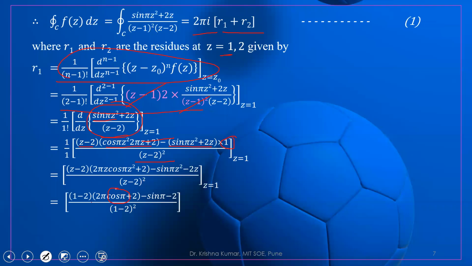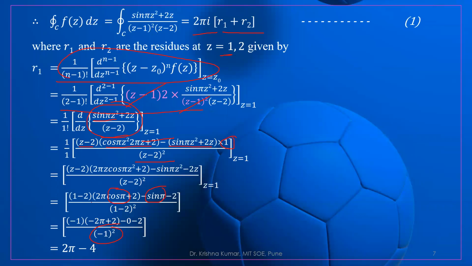After differentiating, if you put z equal to 1, we get minus 1 minus 2, 1 minus 2, 2 pi cos pi plus 2. But cos pi is equal to minus 1 and sin pi is 0. So we can substitute the values: minus 1 minus 2 pi plus 2 minus 0 minus 2. If we simplify it, this minus will become positive, and it is 2 pi minus 4. So this is our answer, that is the value of R1.